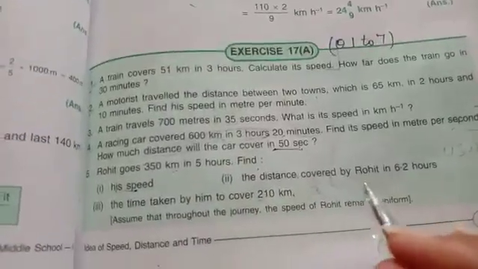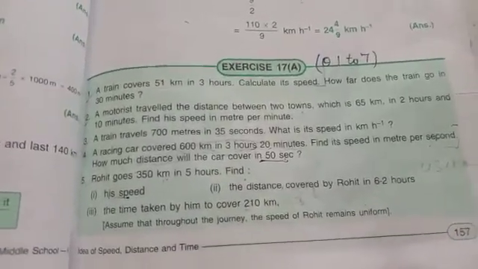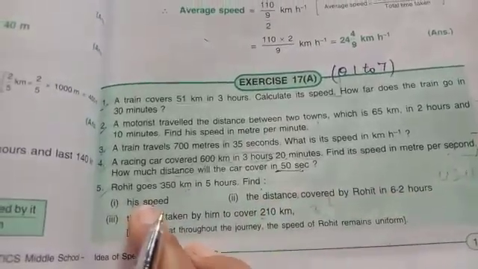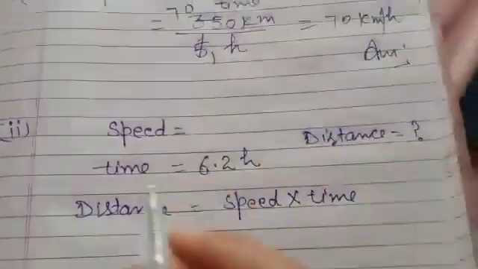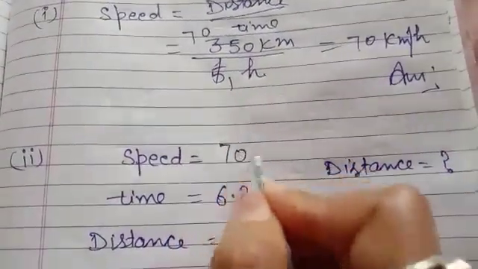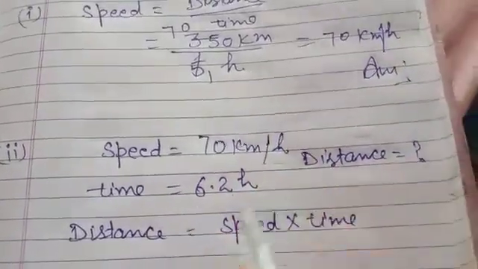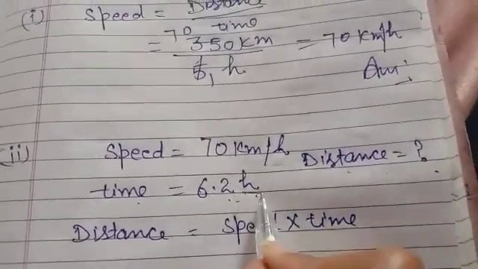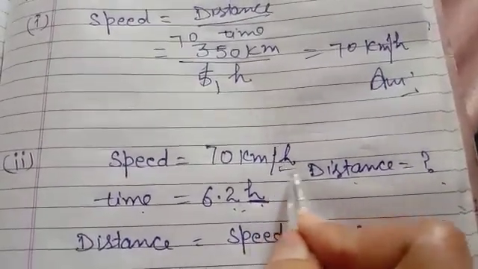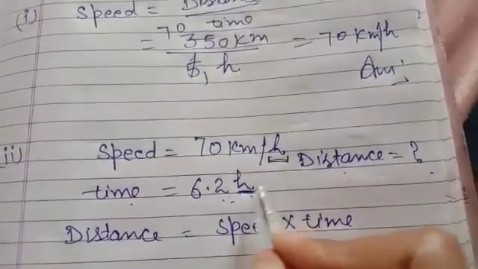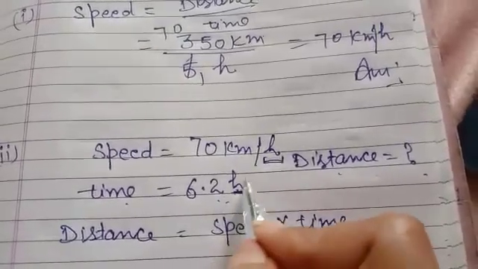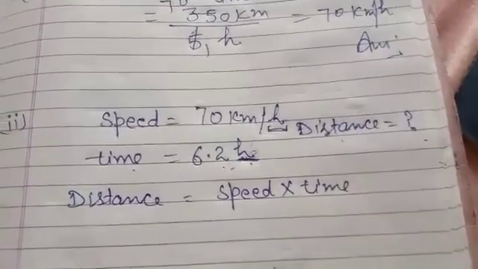Now let's see what is the second part. It says the distance covered by Rohit in 6.2 hours. We have to find distance and time is given. Speed is already with us. We have calculated it. Speed is 70 kilometer per hour. Time is 6.2 hour. Distance we have to find. Beta, see, here time is in hours and here time is also in hours. So we will take it as it is. If there is a little bit of change, if time is in seconds or minutes, then we have to make the units the same. But here units are the same, so it's a bit easy.